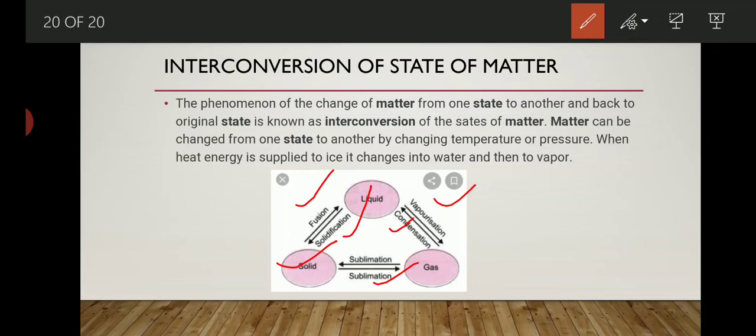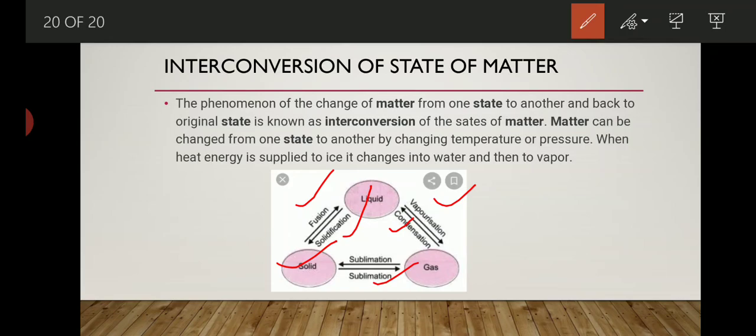So now we understood that whenever solid gets converted into liquid, the process is called fusion. When liquid gets converted into solid, the process is called solidification. When liquid gets converted into gas, the process is called vaporization. When gas gets converted into liquid, the process is called condensation. Whenever gas gets converted into solid, the process is called sublimation, and when solid gets converted into gas, the process is also called sublimation.